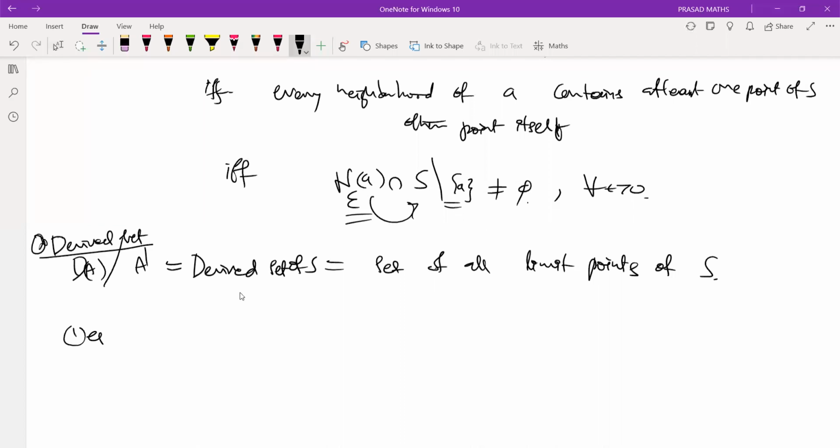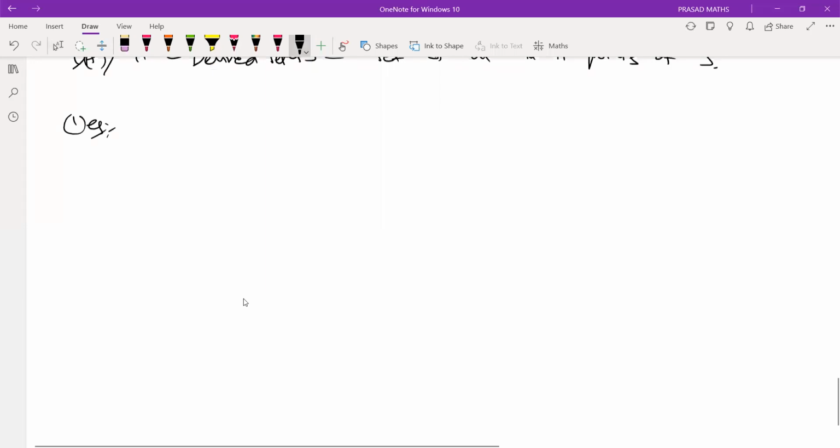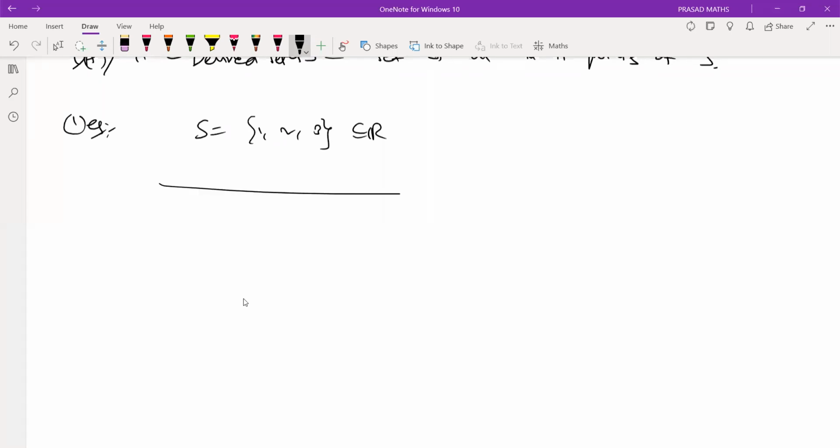So let us go for examples. Let us start with a simple set {1, 2, 3}, which is a subset of R. The question is, does it have limit points or not? Take a point which is less than 1. Is it a limit point? No, right? You give me some neighborhood; suppose I take a very small neighborhood. Does it contain any point of S?